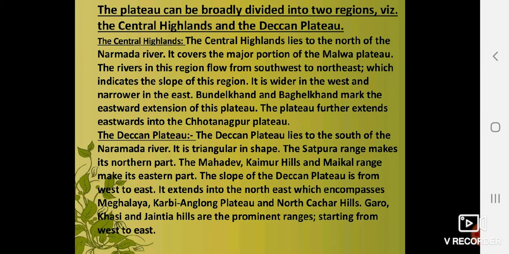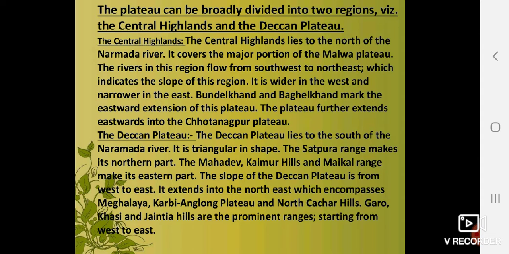Then the second part is the Deccan Plateau. Deccan Plateau lies to the south of Narmada River. So above Narmada River is Central Highland, and down on the bottom side is Deccan Plateau. It is triangular in shape. The Satpura range makes the northern boundary. Mahadev, Kaimur Hills and Maikal range make the eastern boundary. The slope of Deccan Plateau is from west to east.